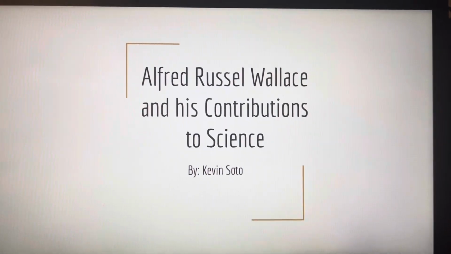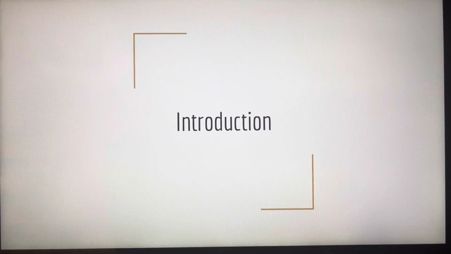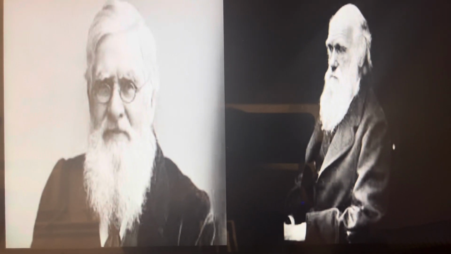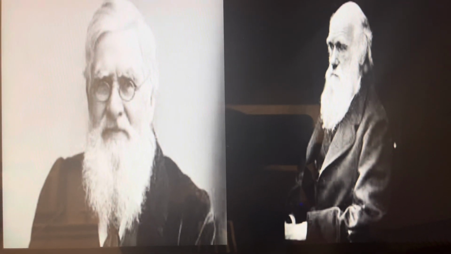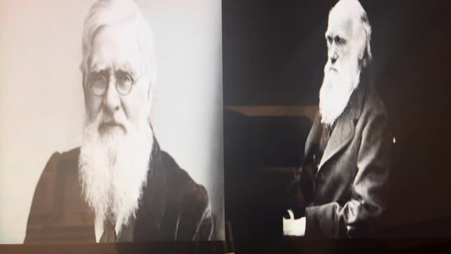Alfred Russel Wallace and his contributions to science. Alfred Russel Wallace is known for his breakout idea of evolution by natural selection, which differs from famous scientist and naturalist Charles Darwin, who was known as the father of evolution. Darwin focused more on the overall fitness of the species and its ability to survive, seen as the edge to compete in a challenging environment.